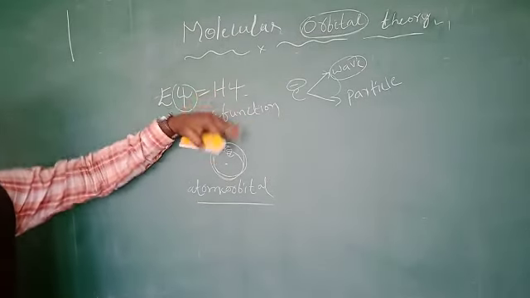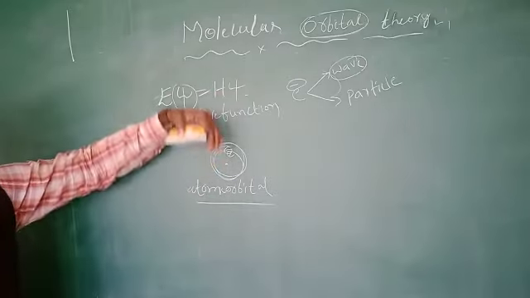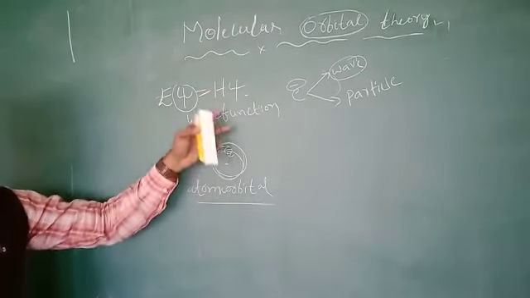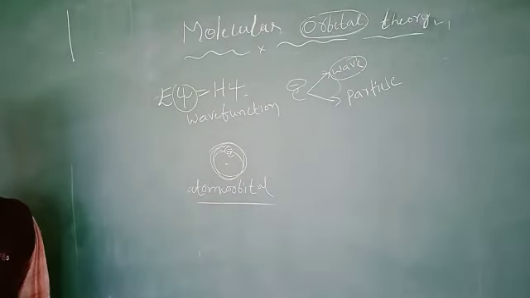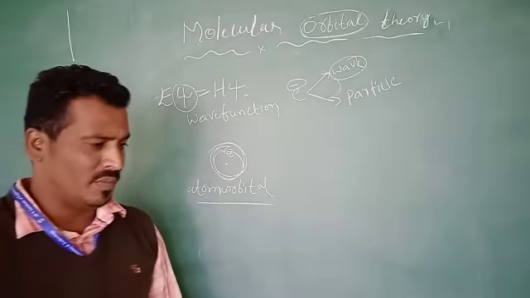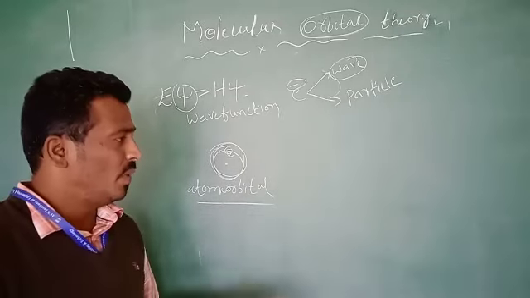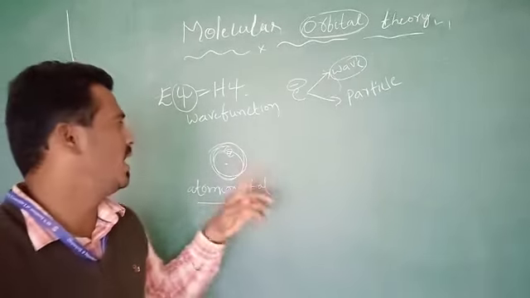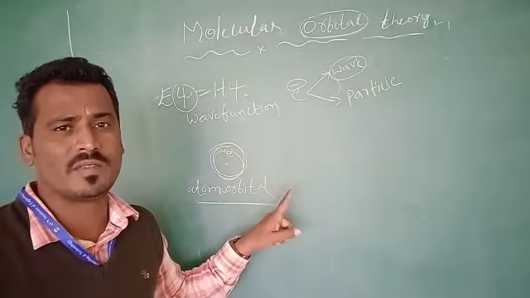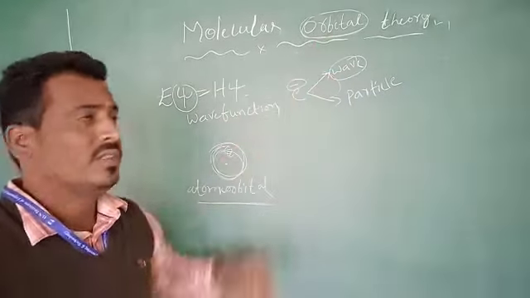To understand further, if you want to understand molecular orbitals from atomic orbitals. An atomic orbital can be defined as the space in a region around the nucleus where the probability of finding the electron is maximum.